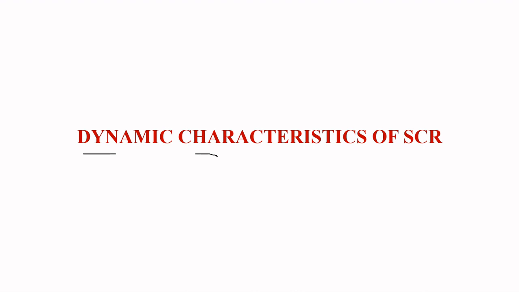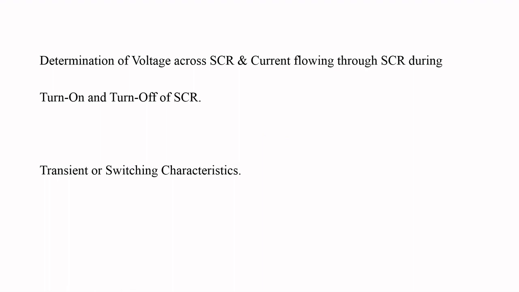Or we can define dynamic characteristics as the determination of voltage across the SCR and current flowing through the SCR during the turn on and turn off periods of the SCR. These dynamic characteristics are also known as transient characteristics or switching characteristics.